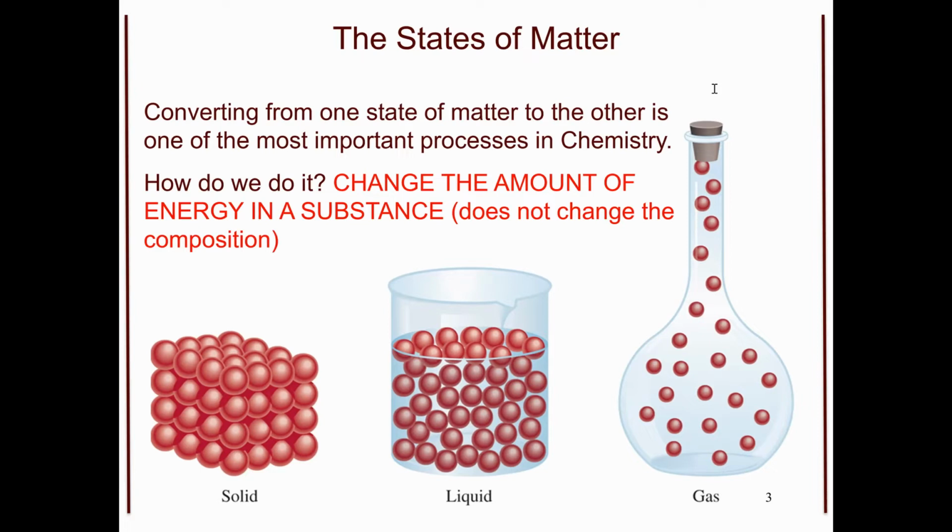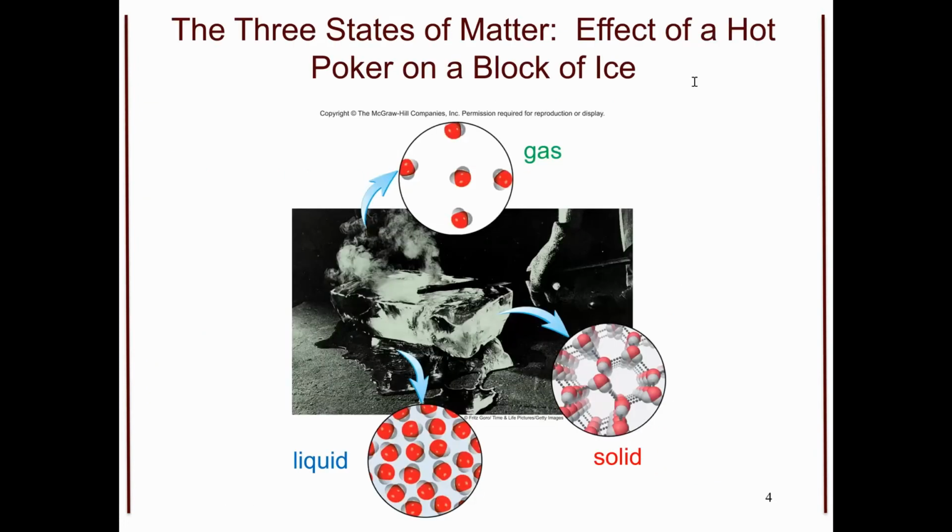We are going to talk about each individual property of these phases later on in the semester. But as you can see, the composition of all three of these species are the same. It's their difference in energy that is changing their physical state of matter. This is a major change. So let's look at the three states of matter.